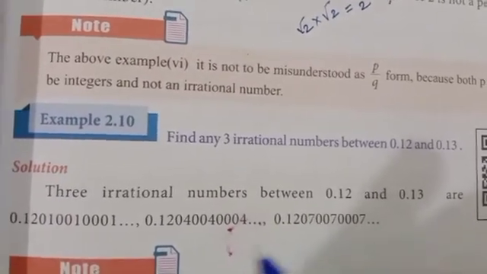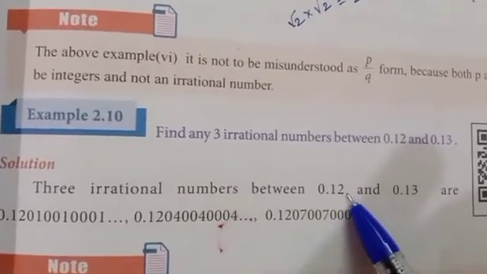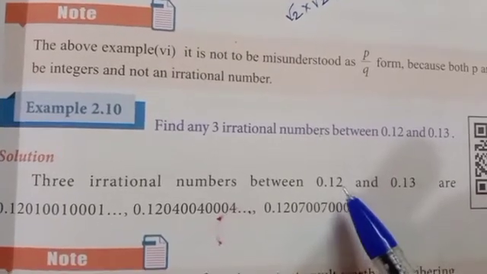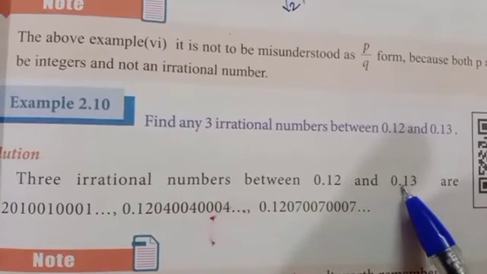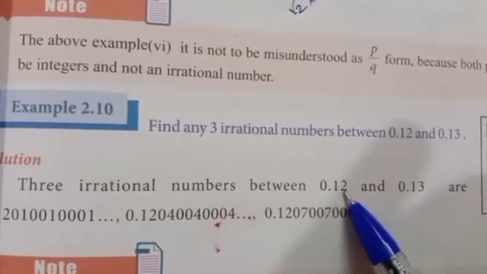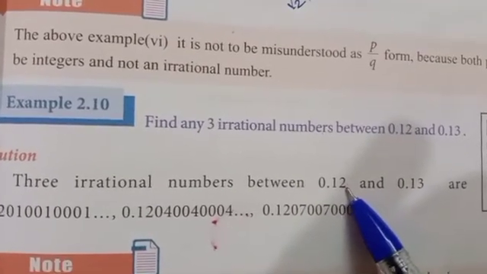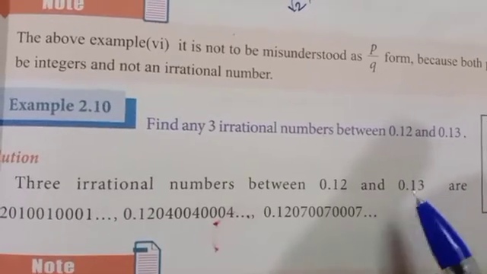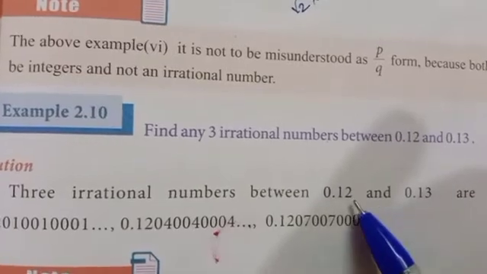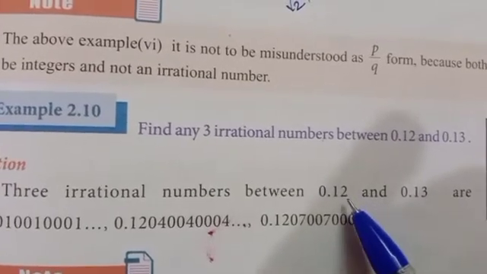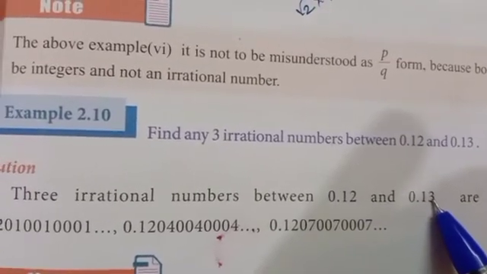So how do you have to calculate that? You have to start with 0.12. In the first decimal place you have 1, in the second place you have 2. Here it is 3. So you have to find a digit in the second place more than 2 and below 3.